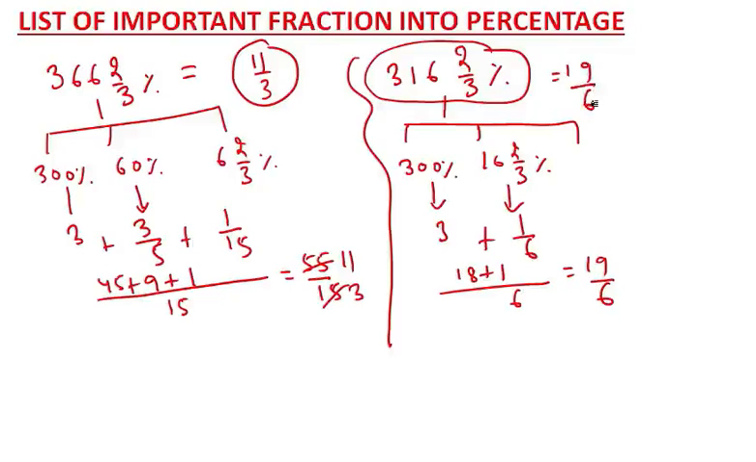Okay. Now I'll give you one percentage that you have to do as homework, and you have to send your answer in my inbox. You have to comment. Okay. Write 906 1 by 4%. This is your homework. Okay. This you will tell me. Now we'll move ahead.